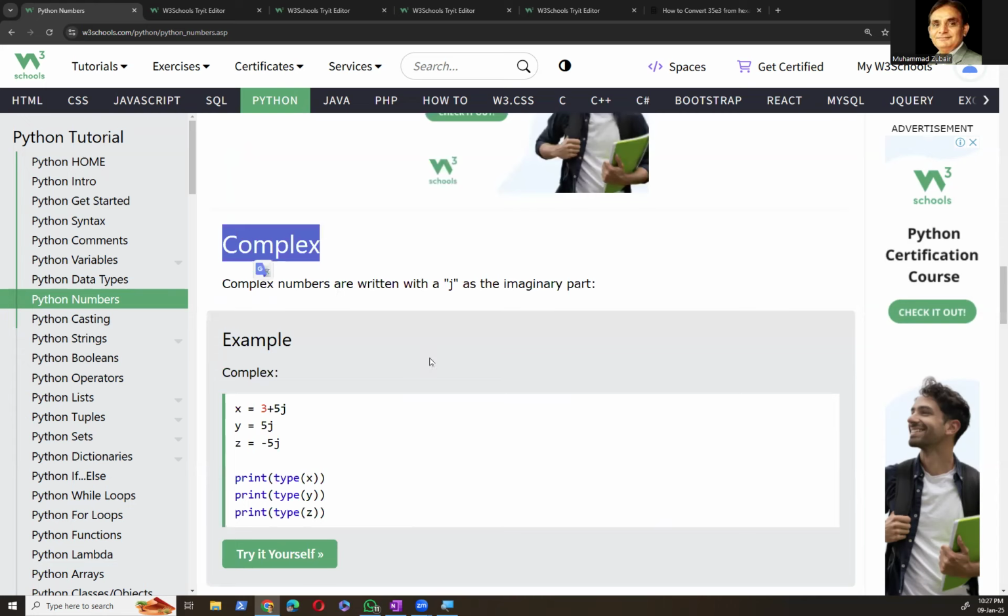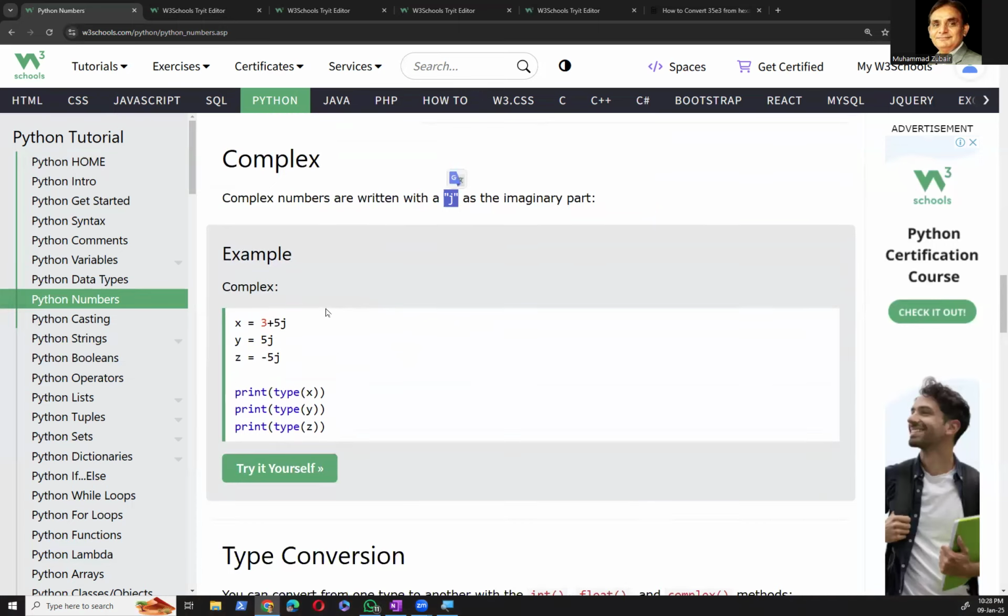After integer and float, here comes the complex data type. Complex numbers are written with a J as the imaginary part. We will discuss it later when it is necessary. But right now, we need to know that this is a complex number.